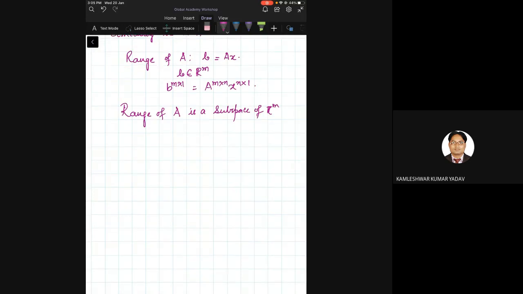Now I'm going to make the same statement again. Similarly, the range of A transpose is a subspace of Rn. Is this clear? Subspace of Rn.